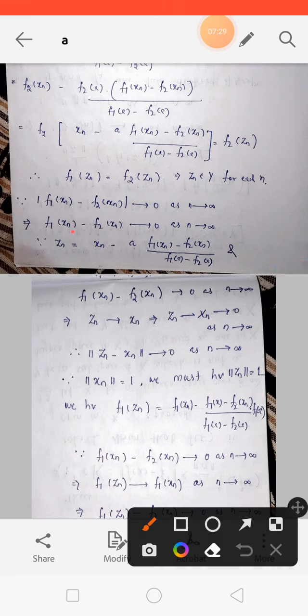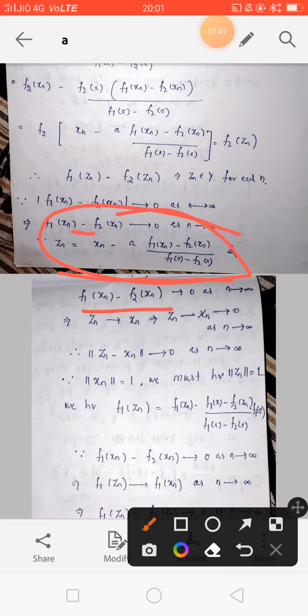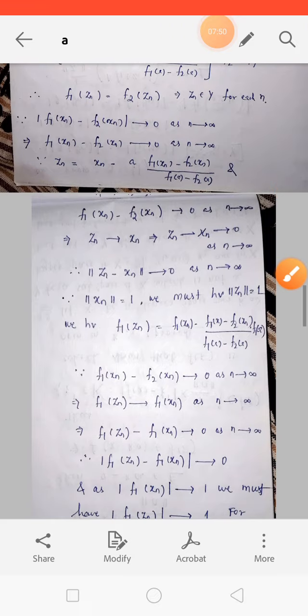These imply f1(xn) minus f2(xn) tends to 0, and since zn equals xn minus a times that quantity, zn converges to xn. This implies zn minus xn tends to 0 as n tends to infinity.